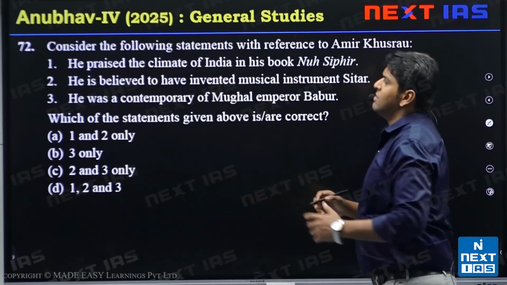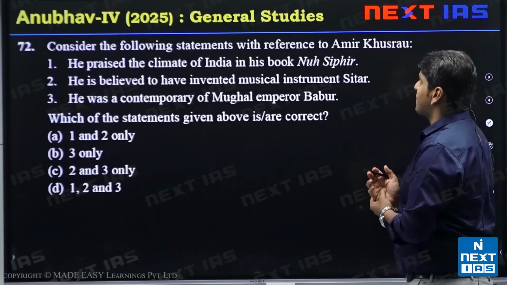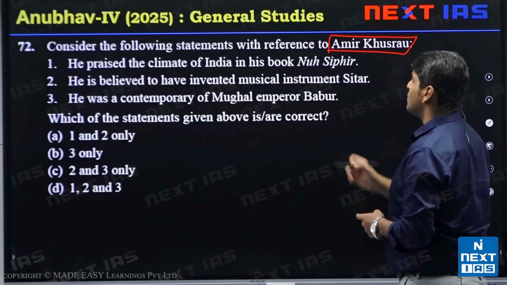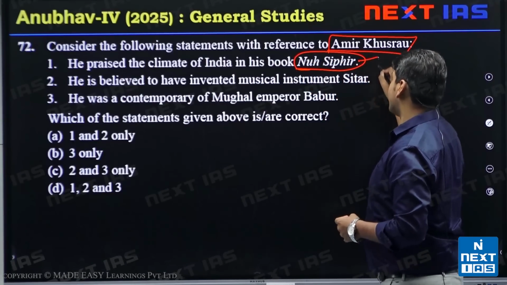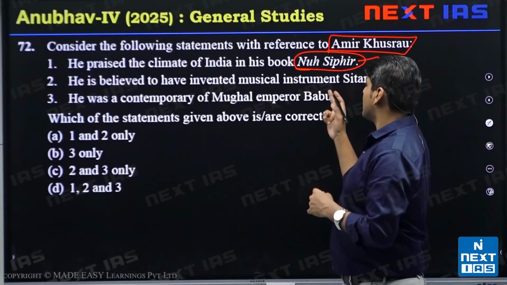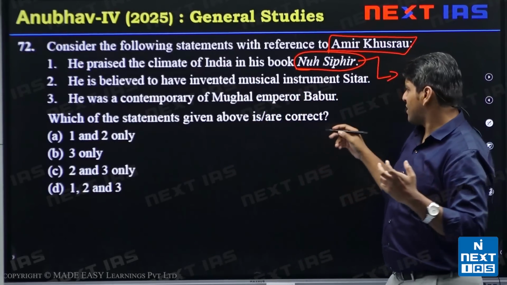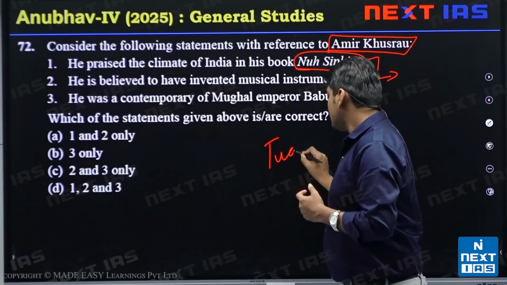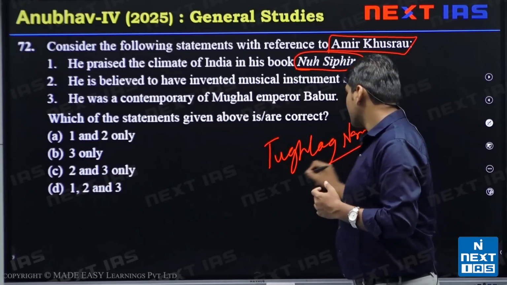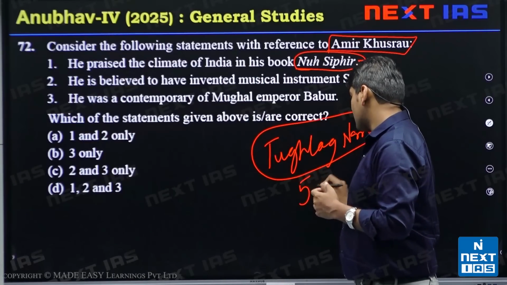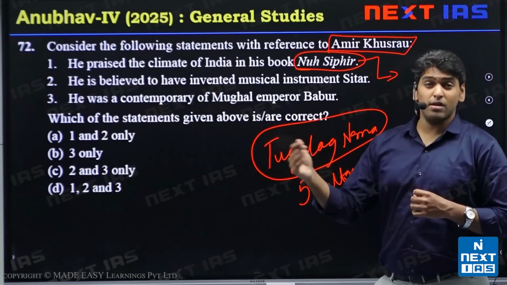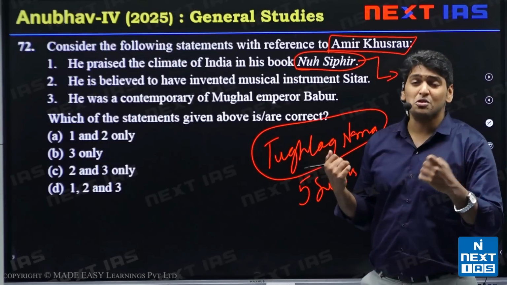Next we have a question: consider the following statements with reference to Amir Khusrau. He praised the climate of India in his book Nuh Sipihr. Yes, he did that. He was a writer. He wrote many books. From his number of books, the important one is Tughlaqnama. He had served 5 sultans of the Khilji and Tughlaq dynasties, so he wrote a lot of books glorifying them.